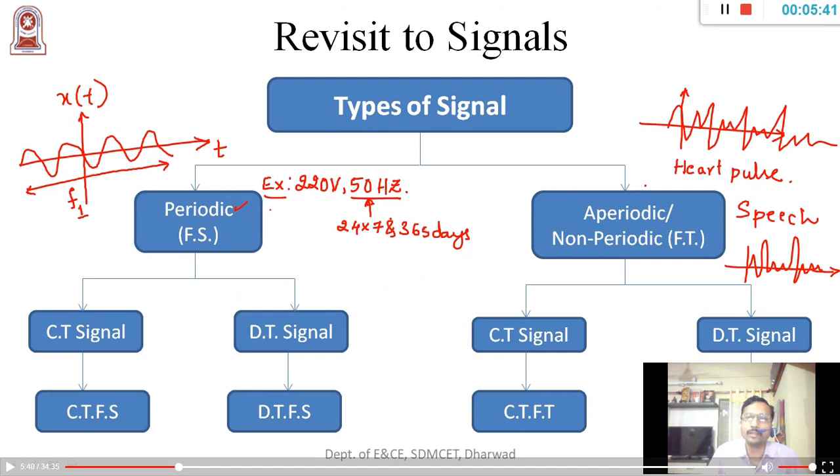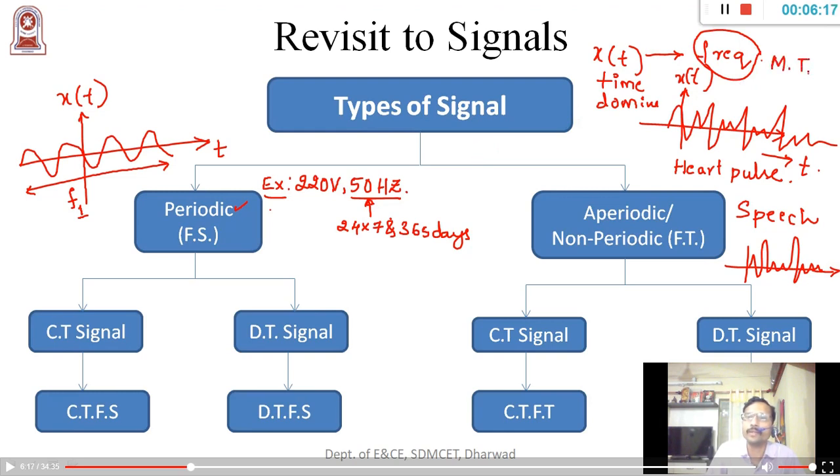Now the point is, any signal you take, if I want to analyze the signal, I will be moving from time domain to frequency domain. Now, in order to move from time domain to frequency domain, I have mathematical tools, like Fourier.